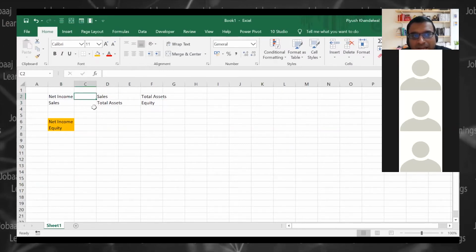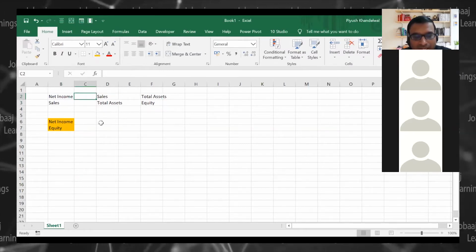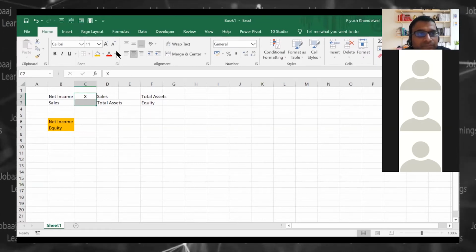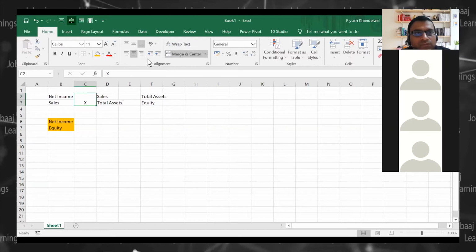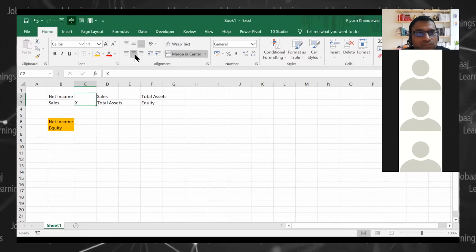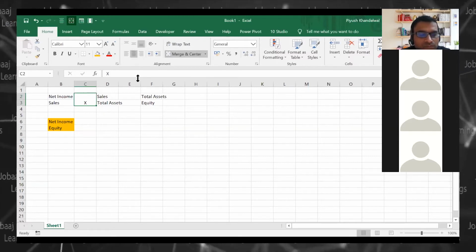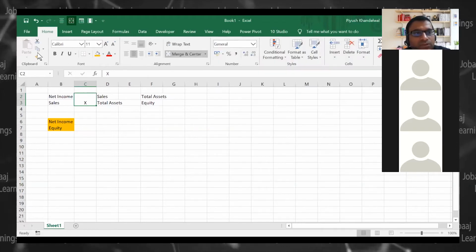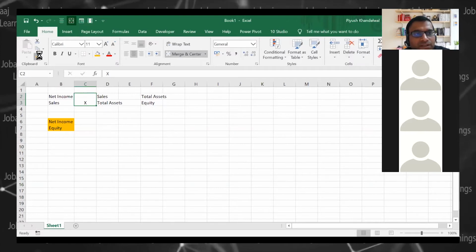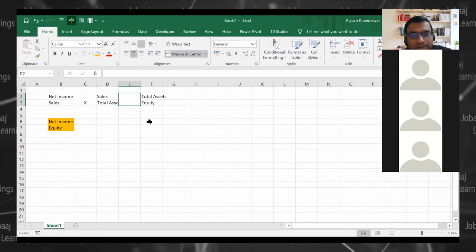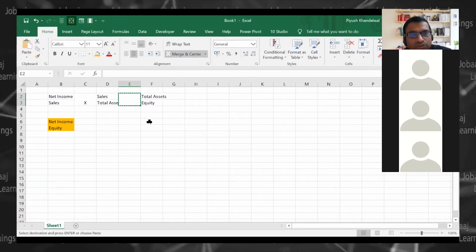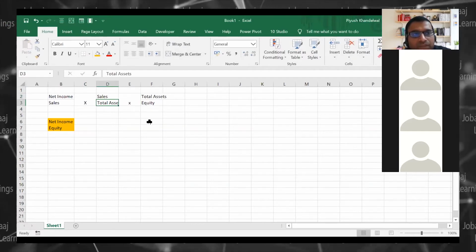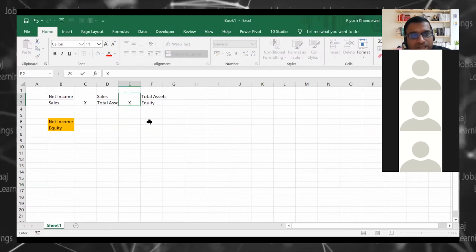If I multiply these three ratios, I will just ignore the formatting bit for this, it is going to give me the same result which I am talking about.